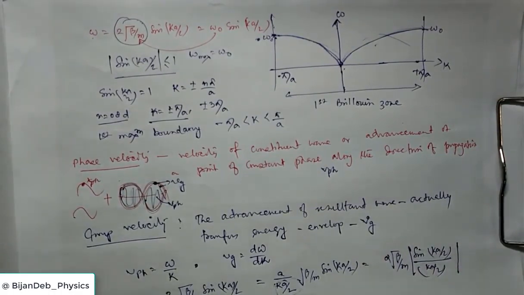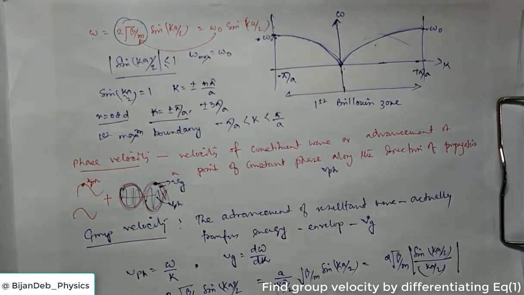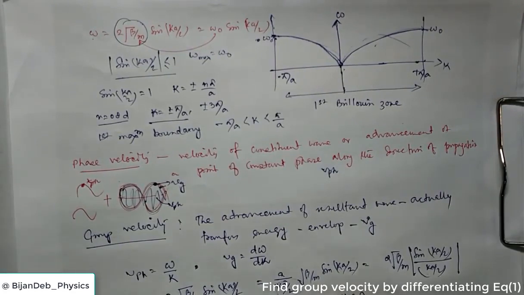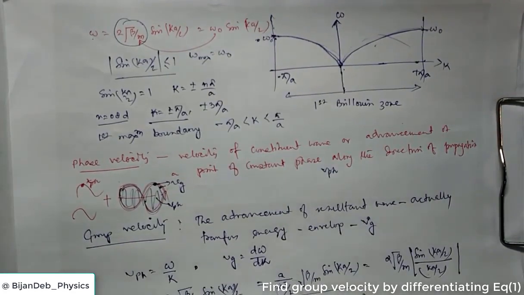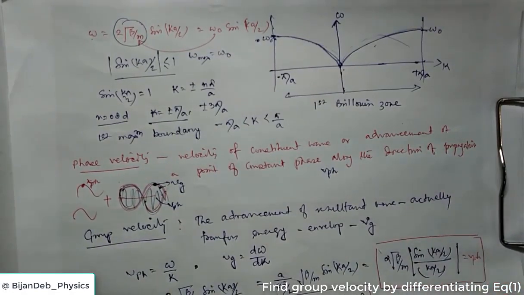And how about group velocity? For group velocity, you simply differentiate this. So it will be 2 root beta by m cos ka by 2 into a by 2. So this 2 will get cancelled. So it will be a root beta by m cos ka by 2. So this is group velocity, and this is phase velocity.